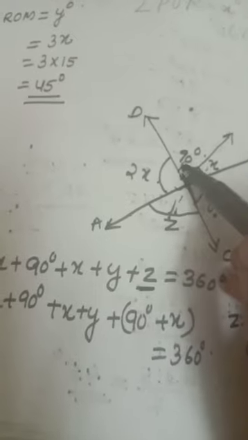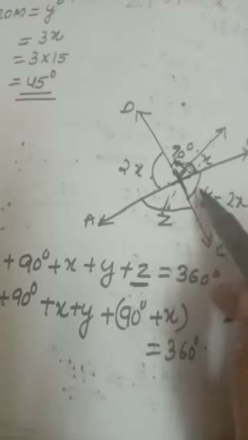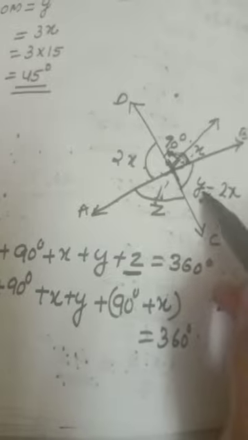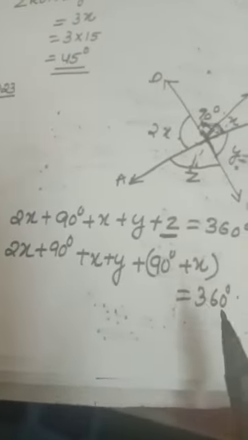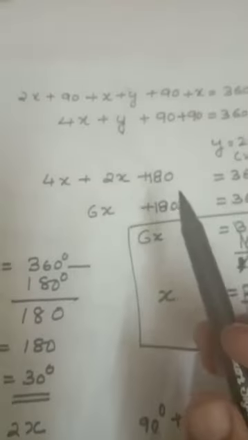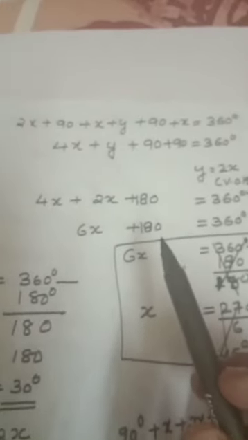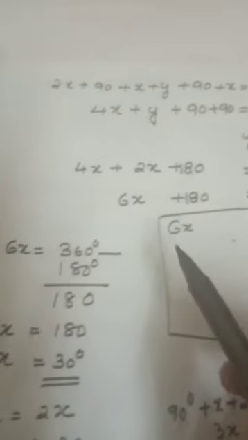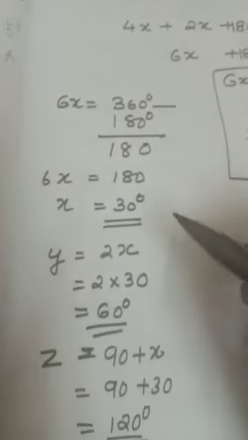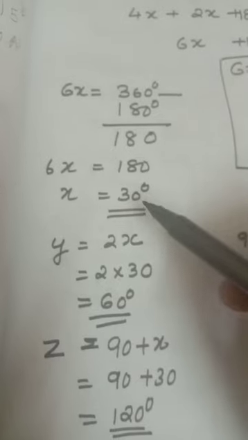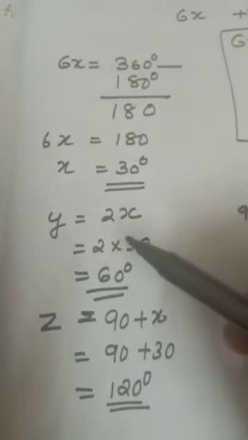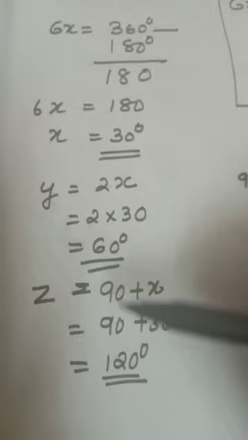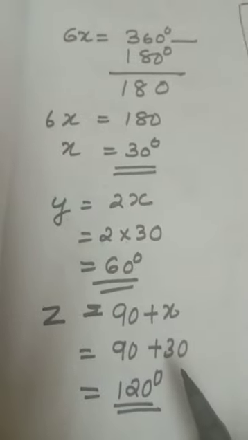In place of z you put 90 plus x, in place of y you take 2x, and solve it. Understood or not? You are getting x equal to 30. After that you put the value. You will get y equal to 60 degree and z equal to 120 degree.